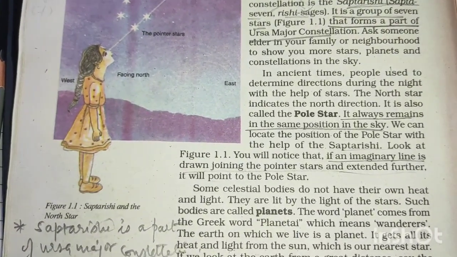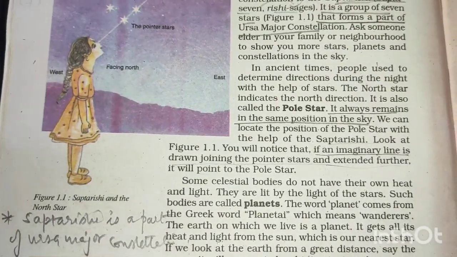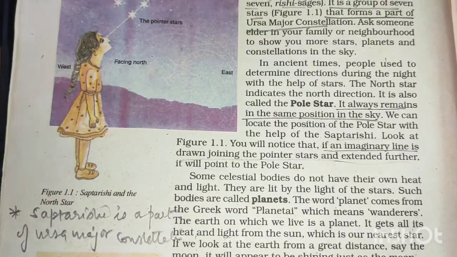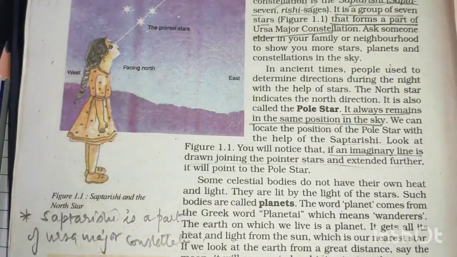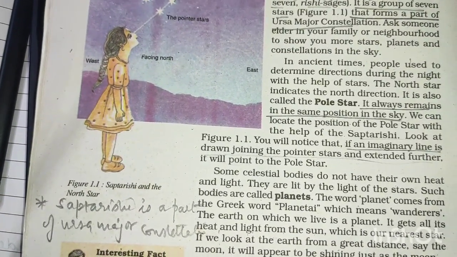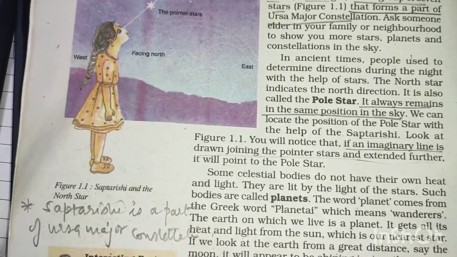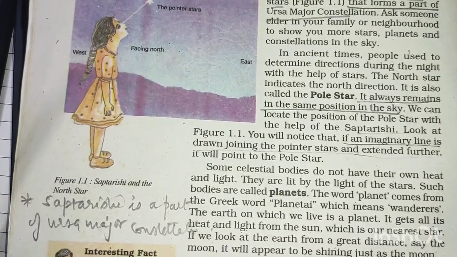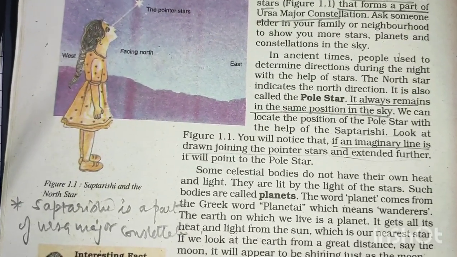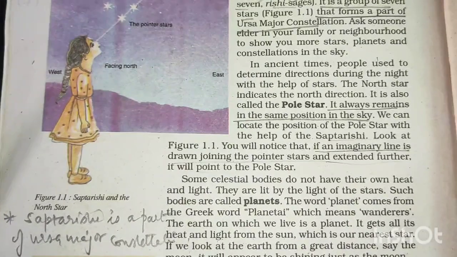What is the direction on our right hand side, on our left hand side, on our upper side, on our backward side, on our front side? We all know this through the help of the tools, and also through one thing, that we know that the sun rises in the east. So from that we can determine other directions also. The opposite of east we know is west, and north and south.